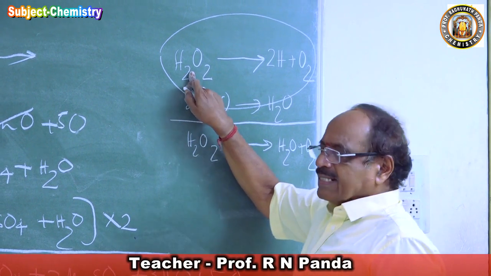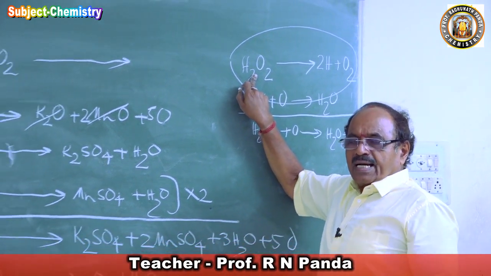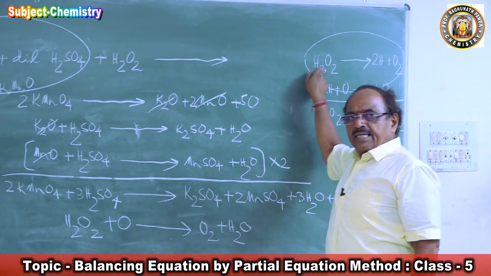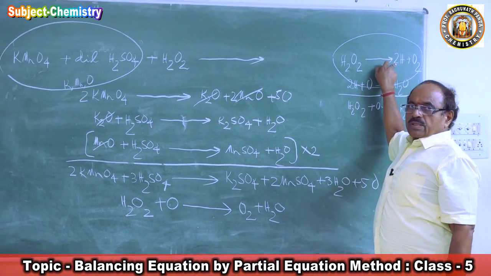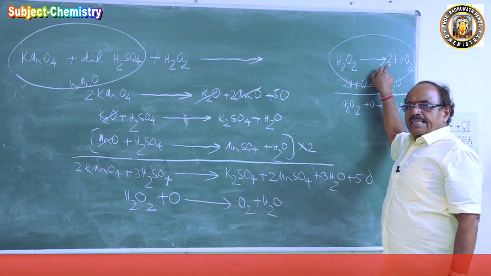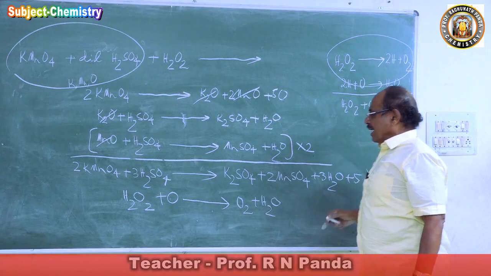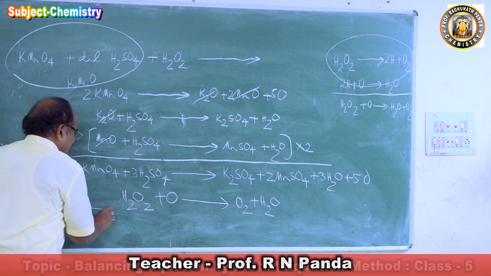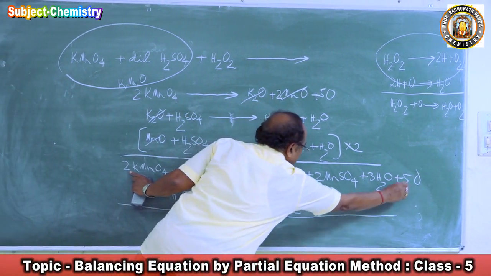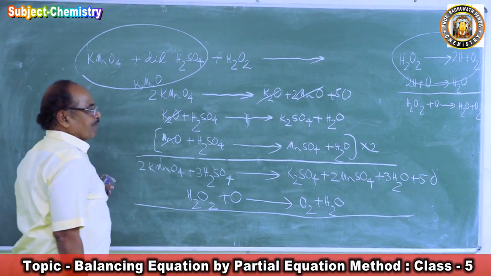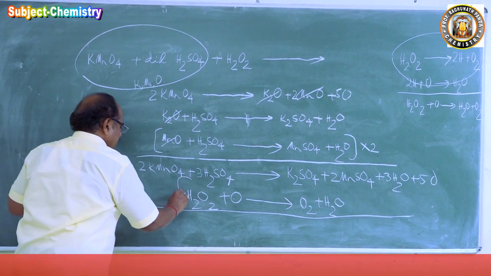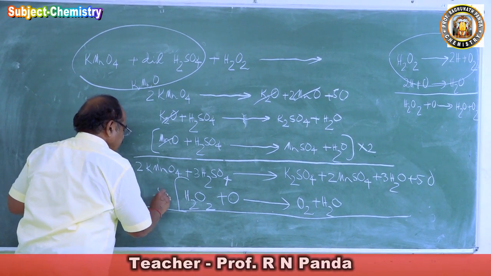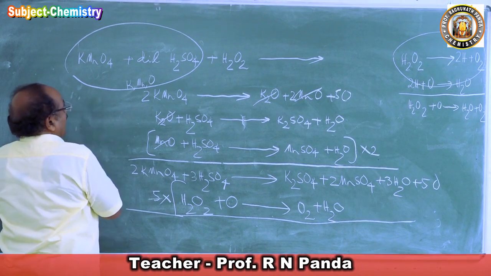Hydrogen peroxide is a reducing agent. It will produce nascent hydrogen. This nascent hydrogen will react with whom? With the O of potassium permanganate. So let me add that. How many O are here? 5 O are there, so I will multiply this equation by 5 and add the equations.